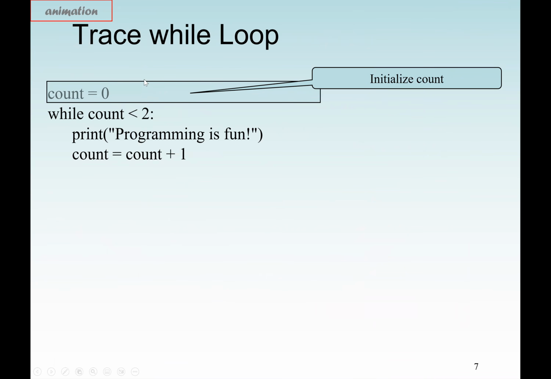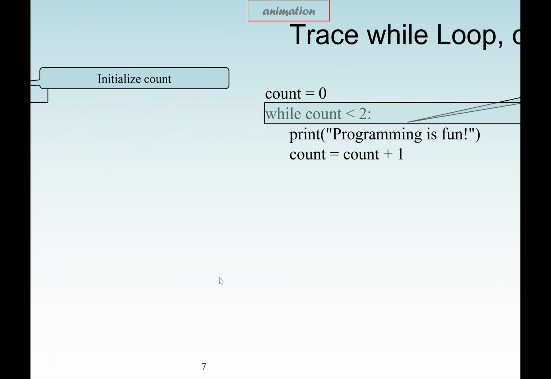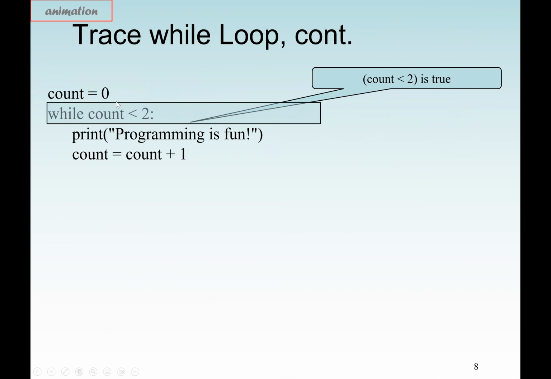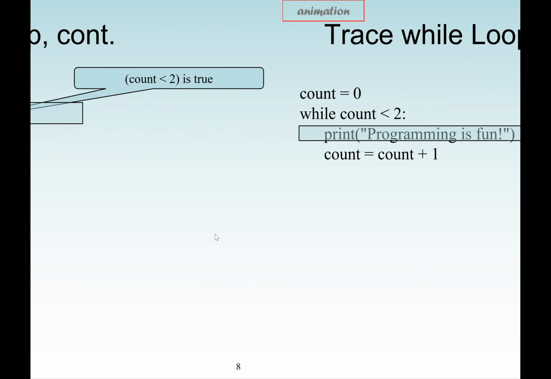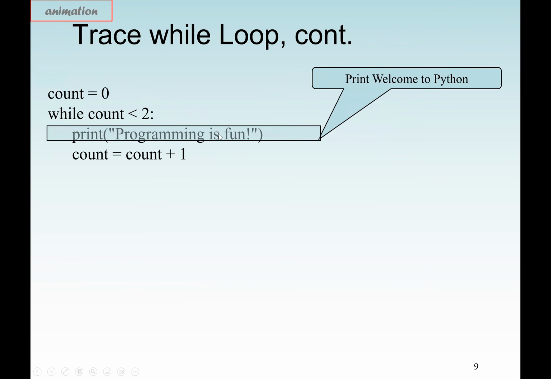Okay, so if no question, let's see the tracing the steps here. For example, here we want to print "programming is fun" only 2 times, and we don't have time for 100, so 2 times. So first we initialize our count again to 0. Then we check, is 0 less than 2? Yes, it's true. So if it's true, we are going to print. There's a mistake here, it's supposed to be "programming is fun." Here we say "welcome to Python." So it depends what string we have here. So we're normally going to print "programming is fun."